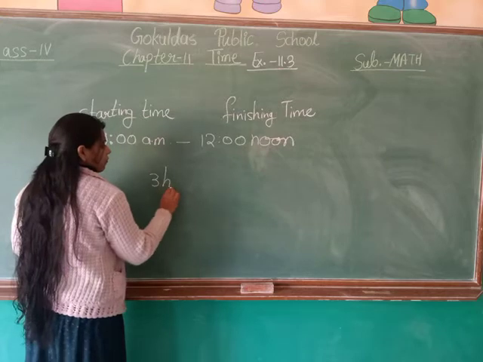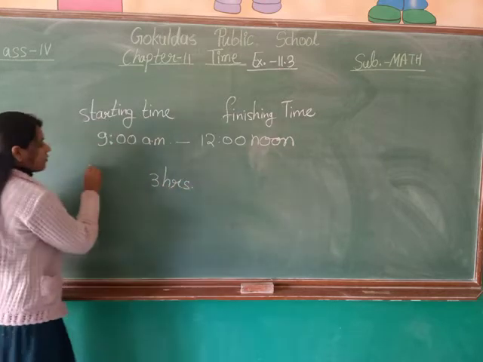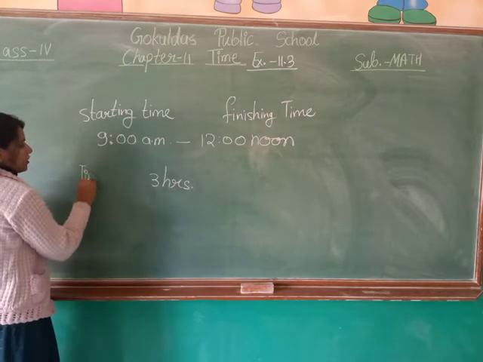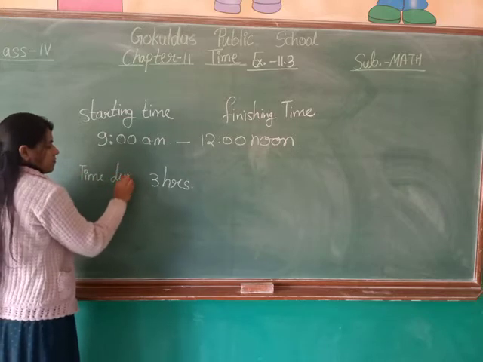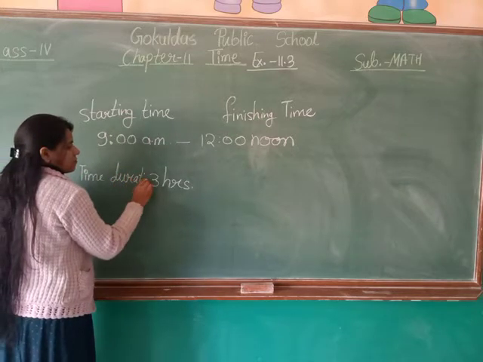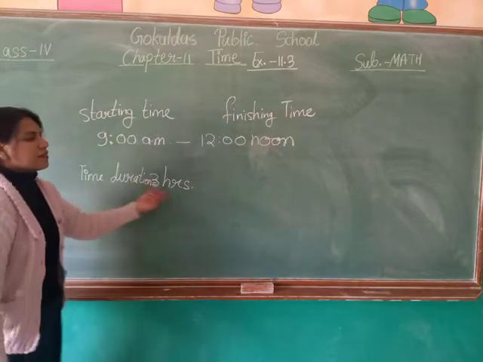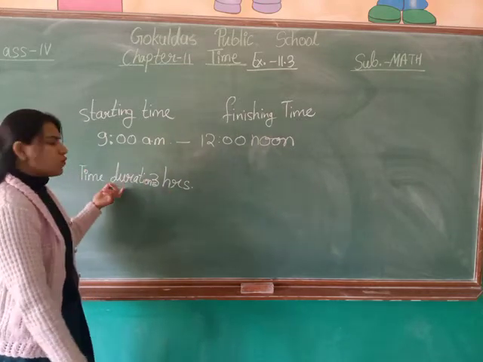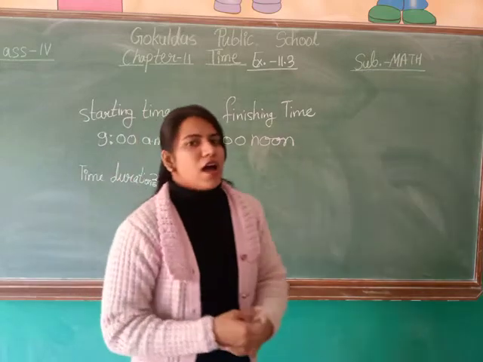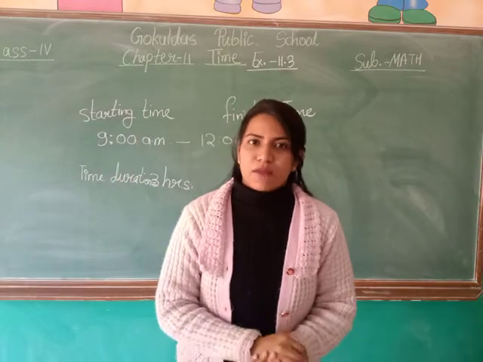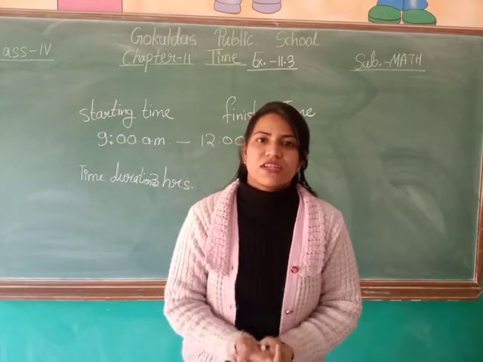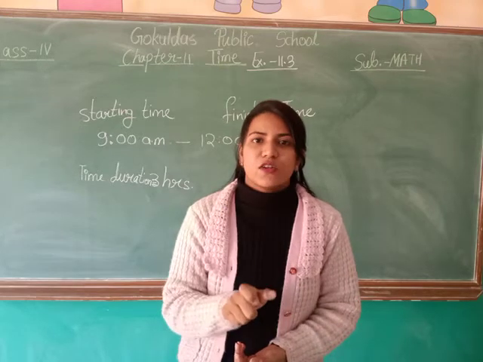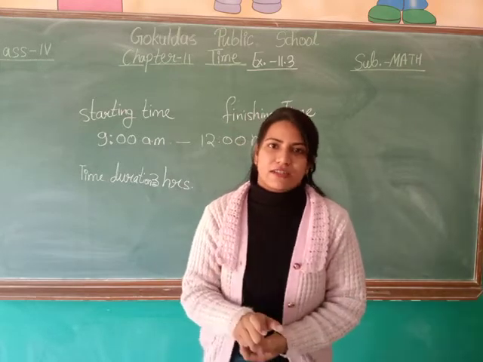So these 3 hours will be known as time duration. I hope you understand what is time duration. Time duration is the time which you spend to finish a particular event.